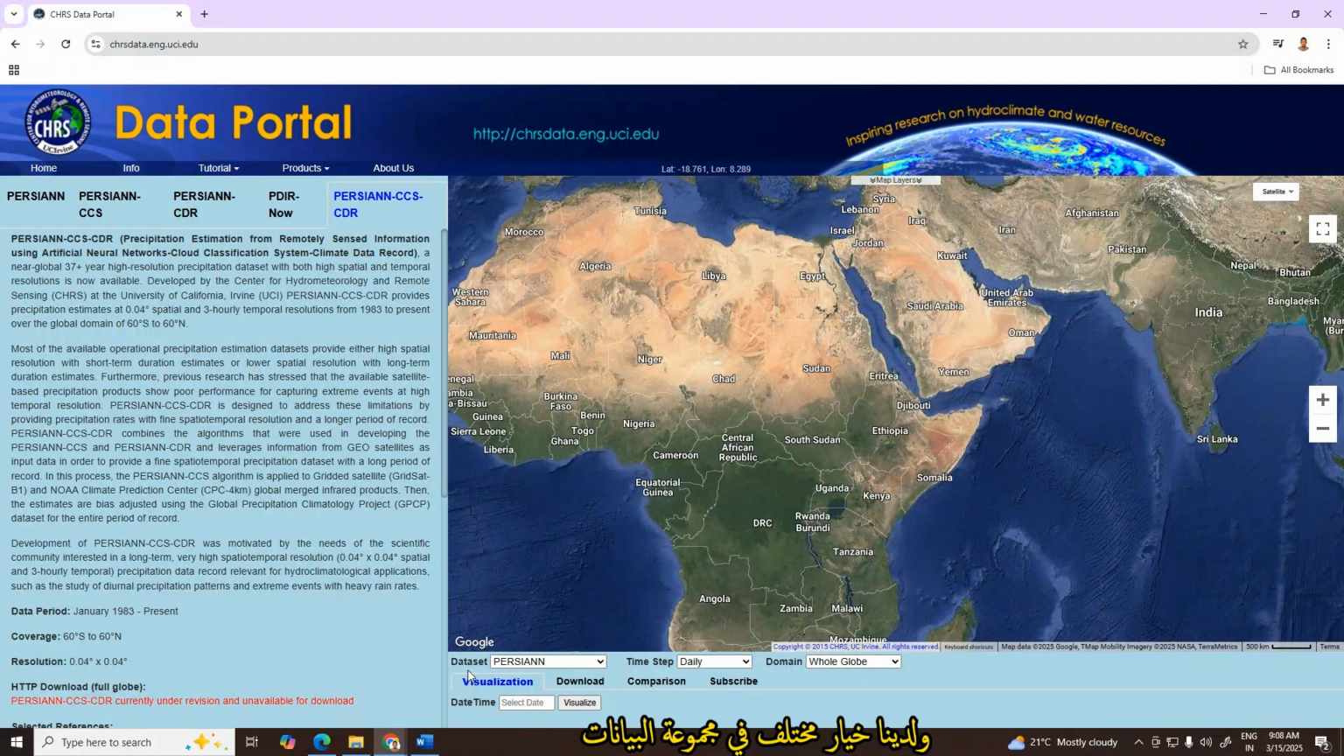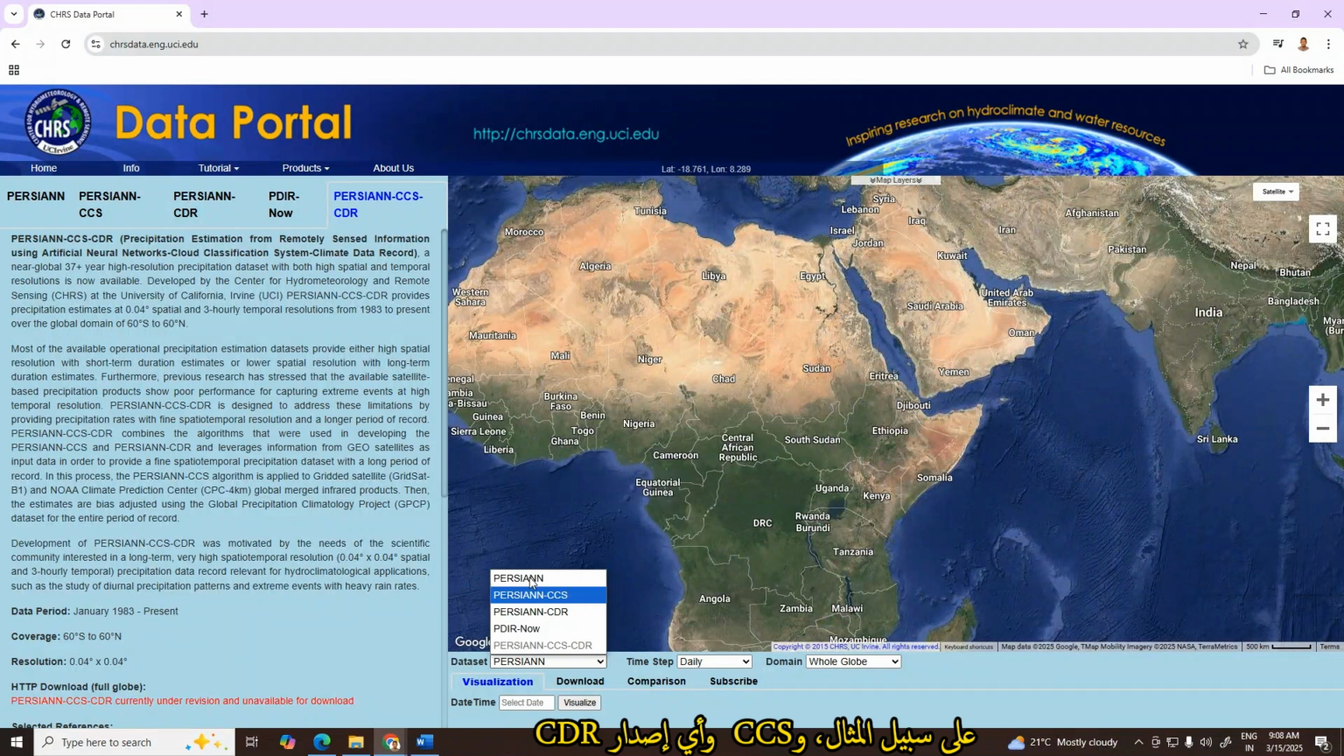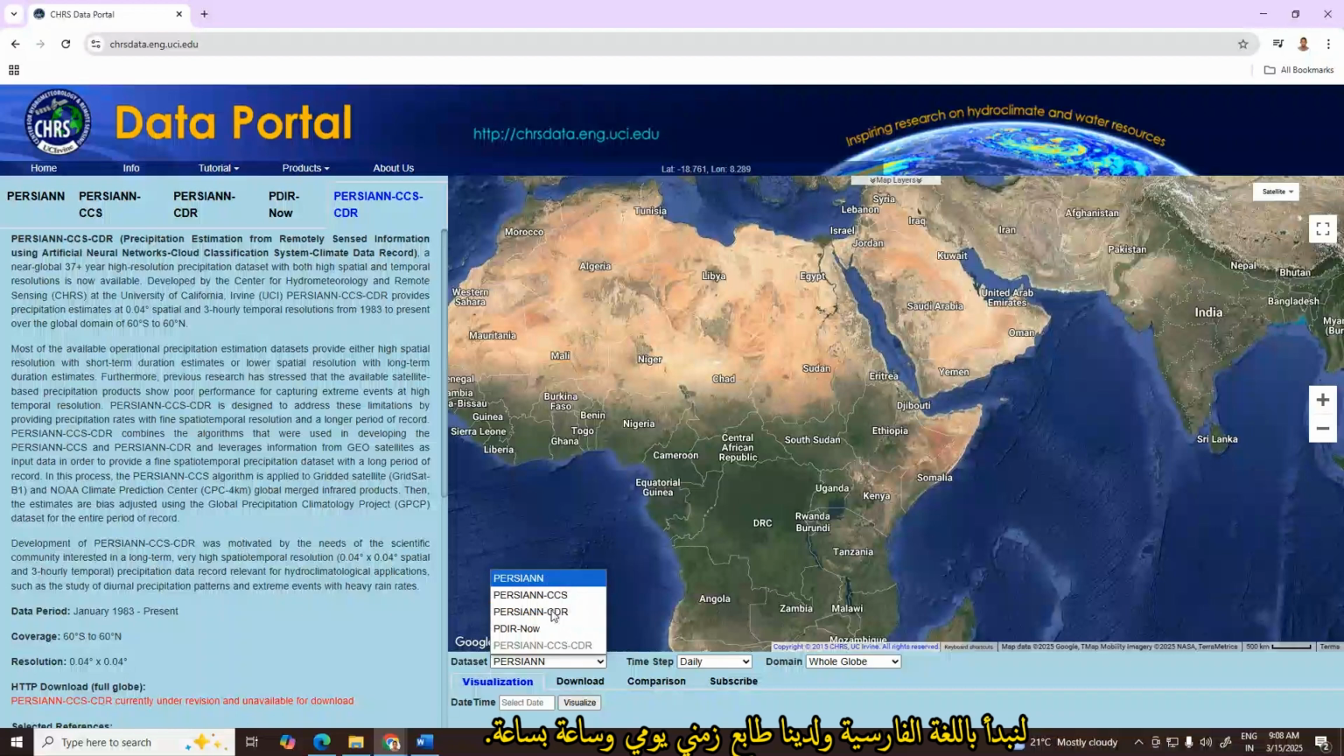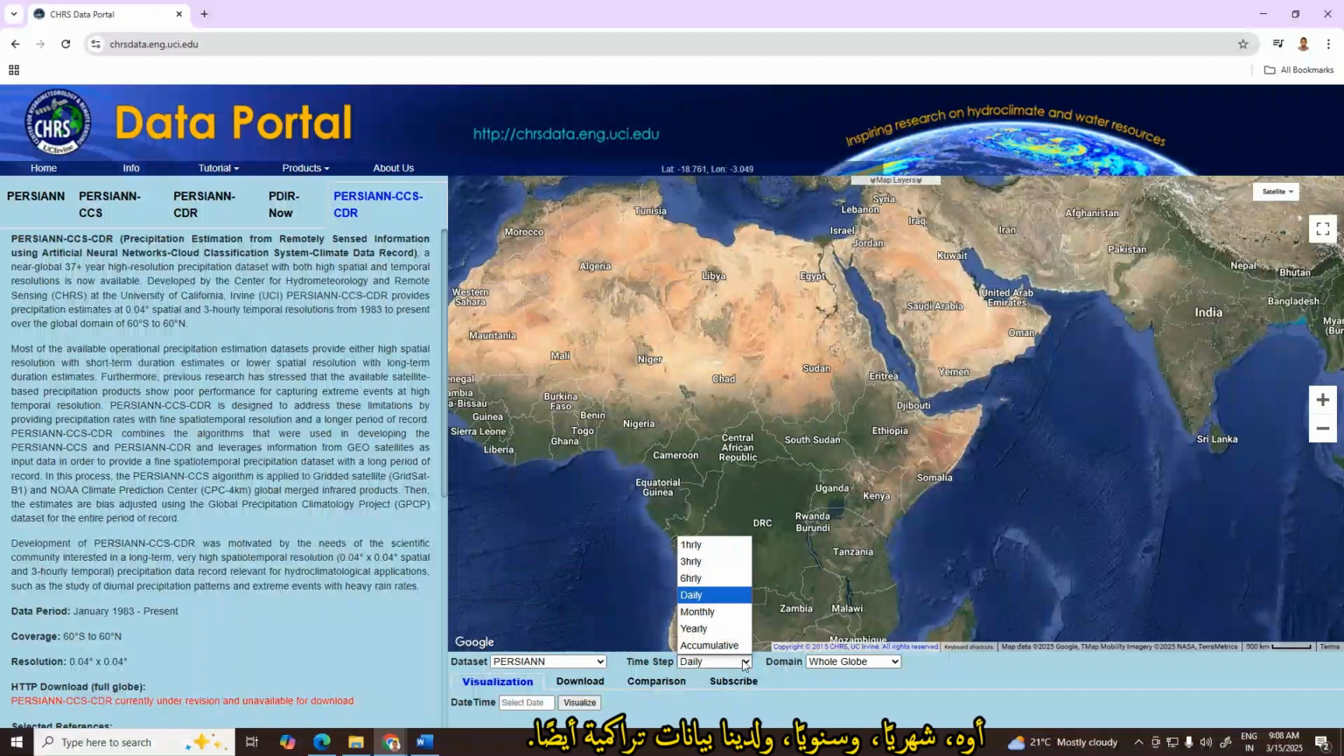We have different options. In data set we have the option to select which product we want to download. For example, we have PERSIANN-CCS and which version, CDR. Let's start with PERSIANN, and we have time step: daily, hourly, monthly, yearly, and we have accumulative data as well.